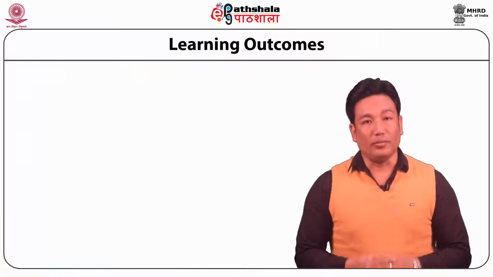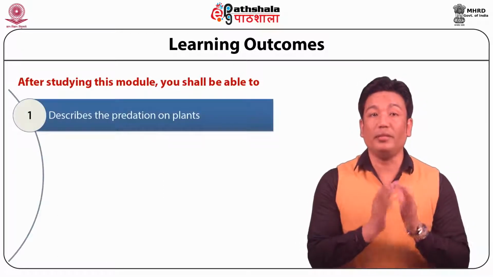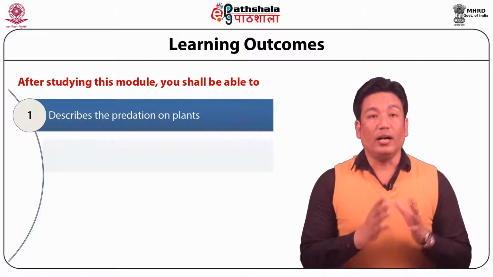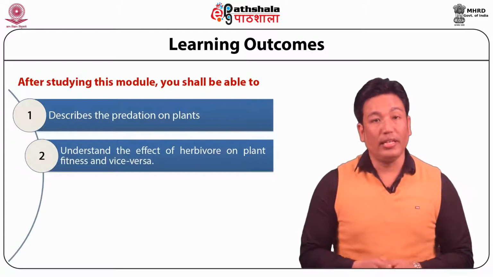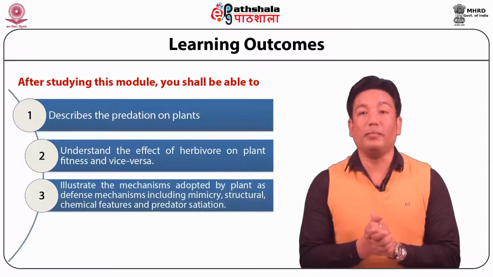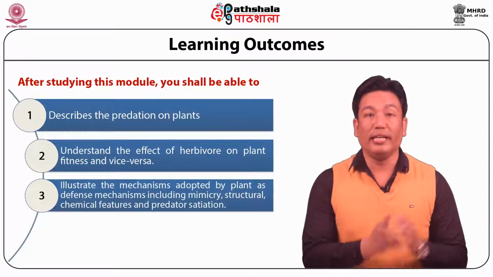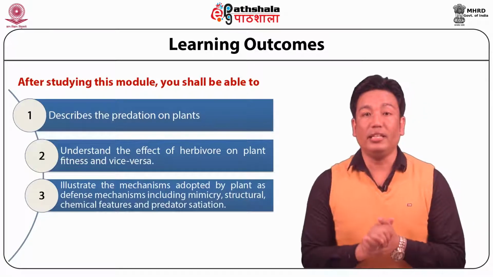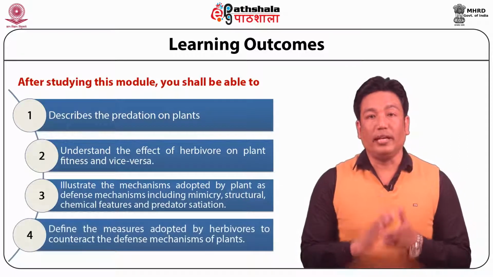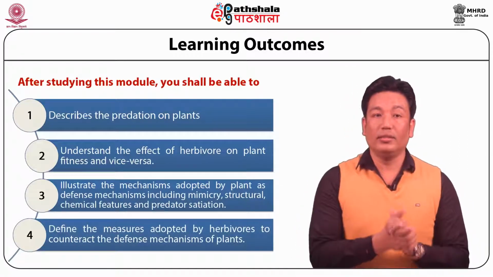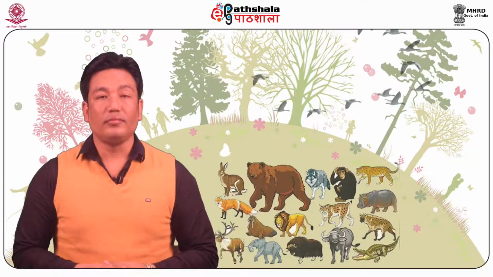Ecology. Learning outcomes. After studying this module, you shall be able to understand and describe predation on plants, understand the effect of herbivores on plant fitness and vice versa, illustrate the mechanisms adopted by plants as defense mechanisms, including mimicry, structural and chemical features, and predator satiation, and define the measures adopted by herbivores to counteract the defense mechanisms of plants.